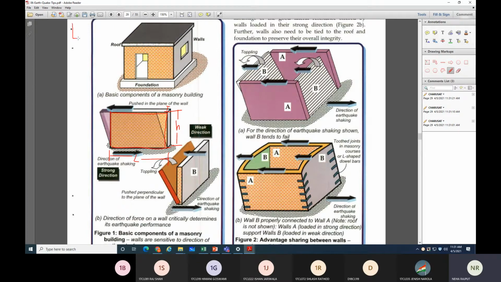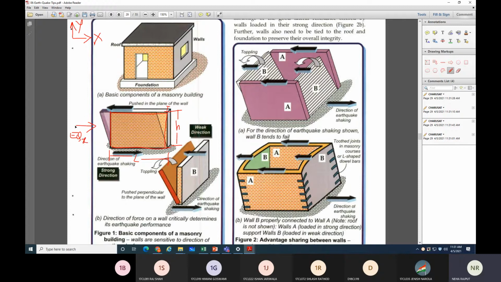Now, as I explained earlier, earthquake load you are considering in three directions: x direction, y direction, and vertical. X and y are the lateral directions, right? So if you want to analyze this wall for EQX and EQY, first I apply EQX, meaning earthquake force or lateral force in x direction.